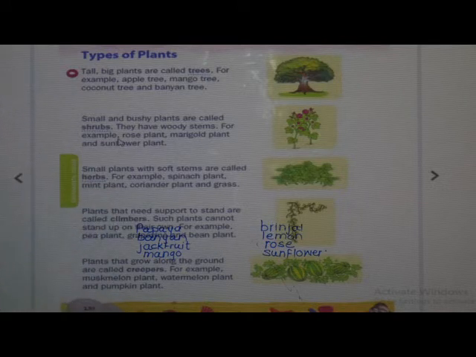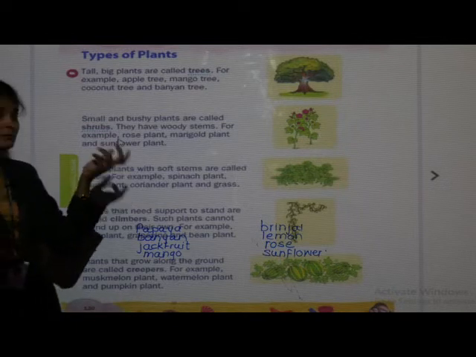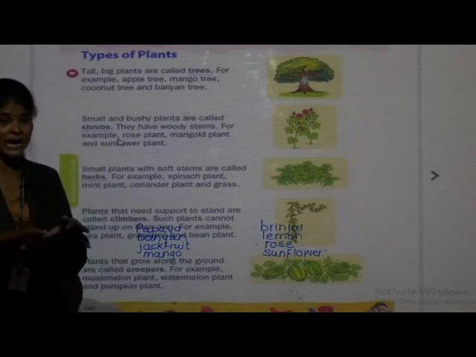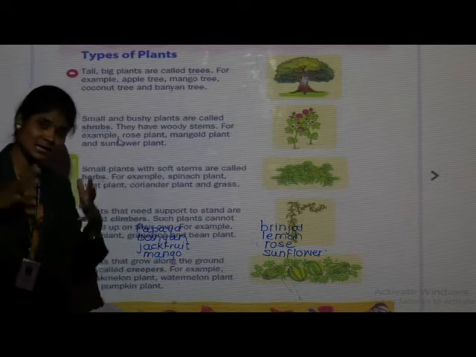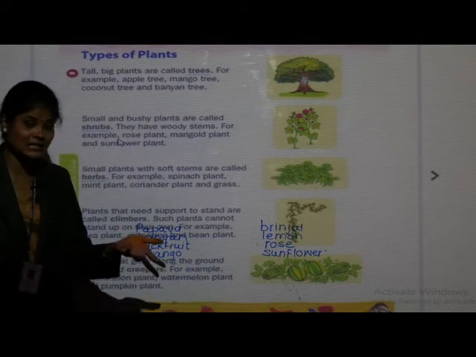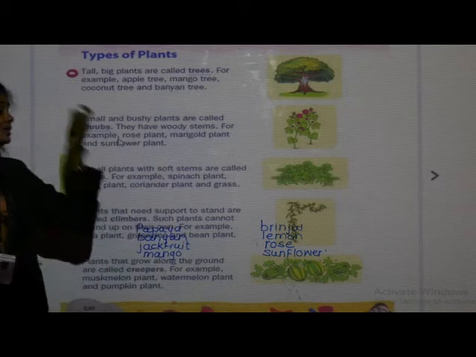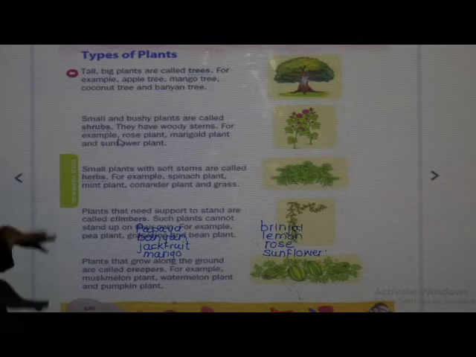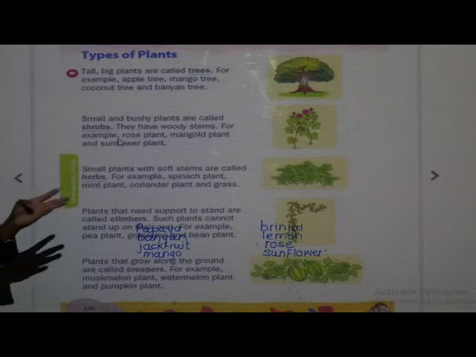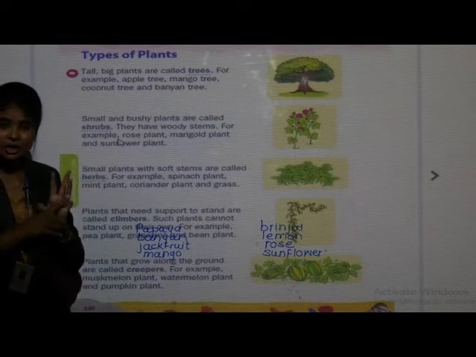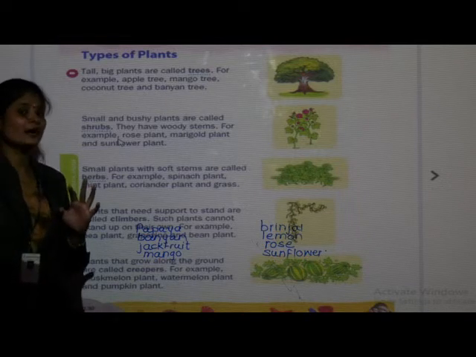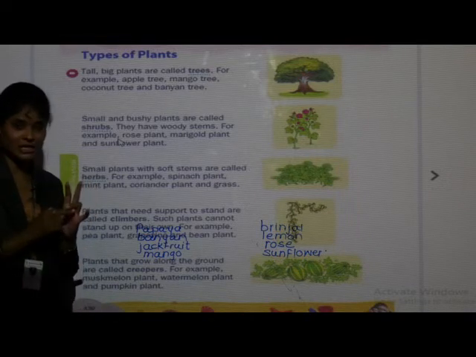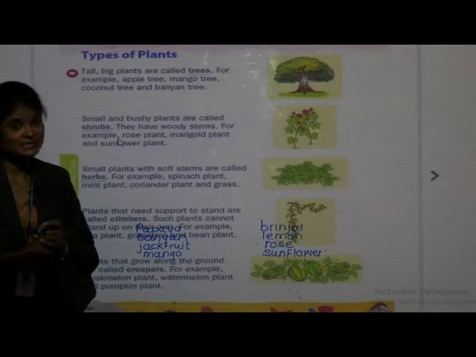And branches, means whether that plant have branches or that plant is branchless or few branches or many branches. So these are the factors on which plants are classified. Means which are those factors? Life cycle of plants, their height, branches and tenderness of stem.